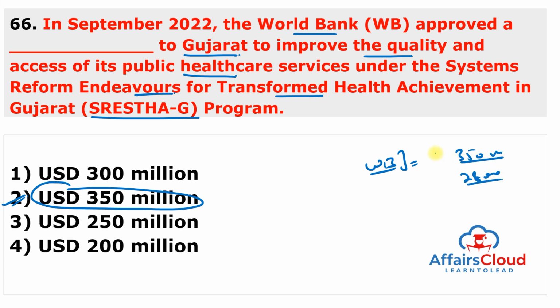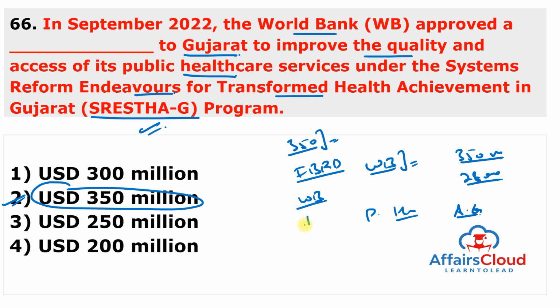So World Bank Executive Board of Directors approved $350 million loan or almost 2800 crore loan to Gujarat to improve the quality and access of its public healthcare services with a special focus on adolescent girls and disease surveillance through the system reform endeavors for transformed healthcare achievements in Gujarat known as Shresth Ji program. And this $350 million loan sanctioned by the International Bank for Reconstruction and Development, the funding arm of the World Bank, has a maturity of 18 years and a grace period of 5.5 years.